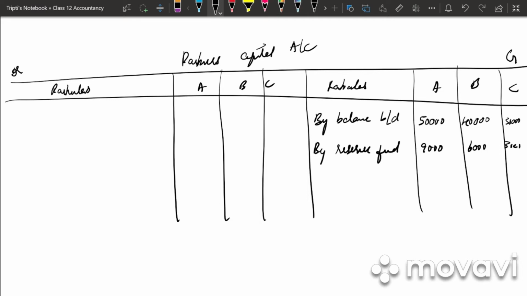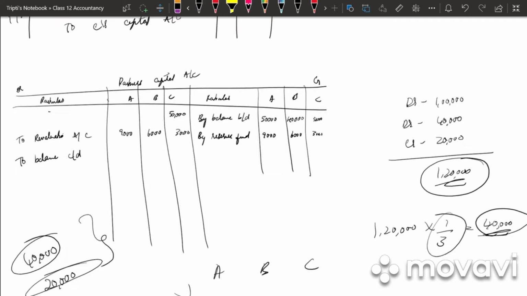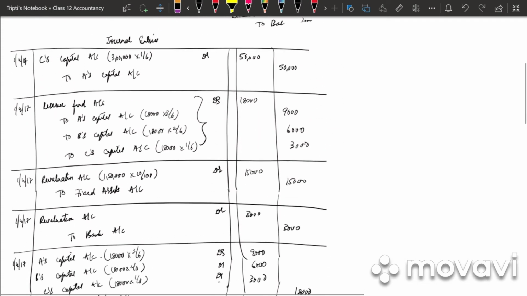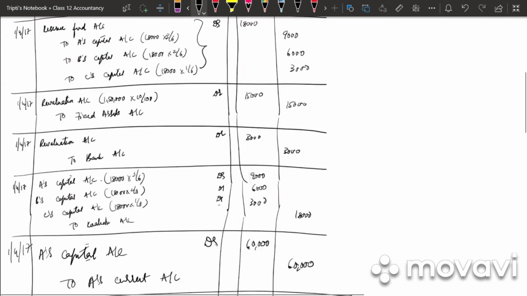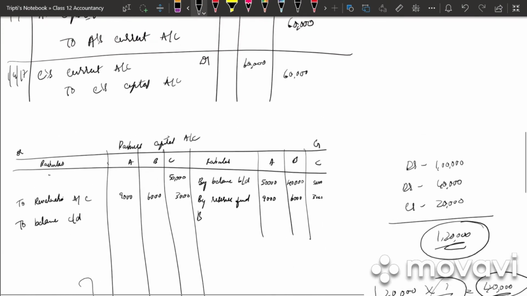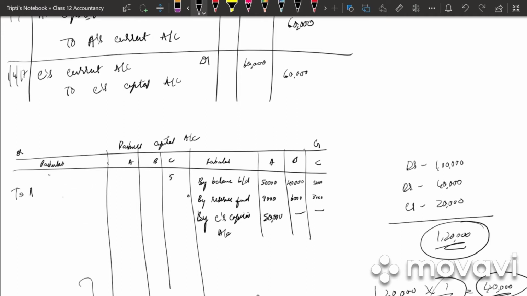Then there is a treatment of goodwill for A and C. So transfer of goodwill, what is it? C's capital account to A's capital account. So here we will be having C's capital account. Under A we will be writing 50,000. Right? And on the debit side we'll be having A's capital account. How much is it? 50,000 will be written under C.